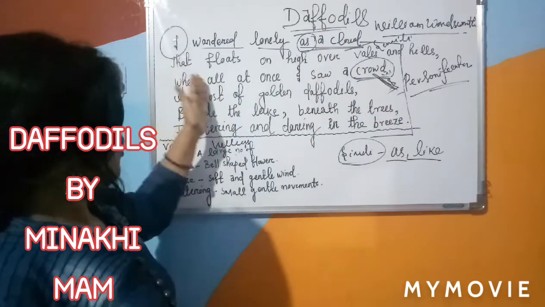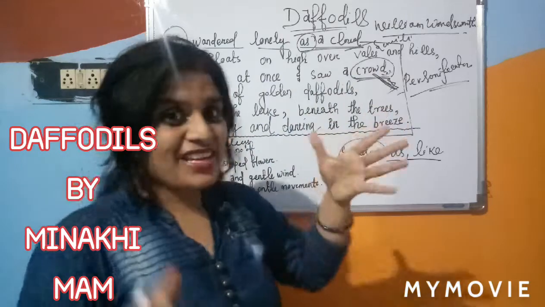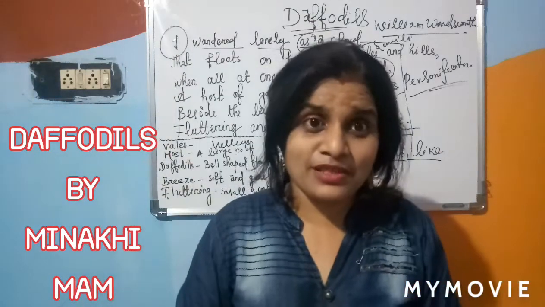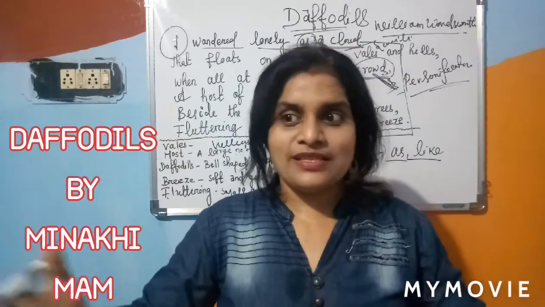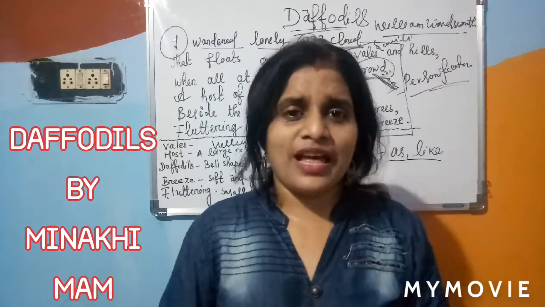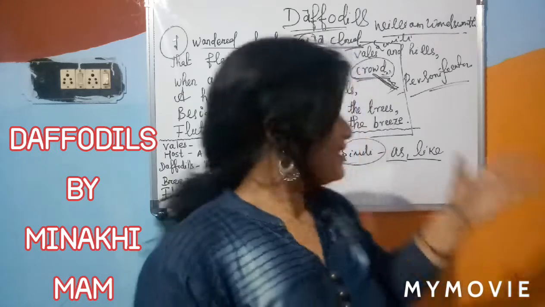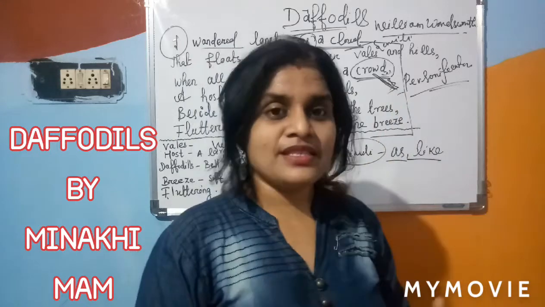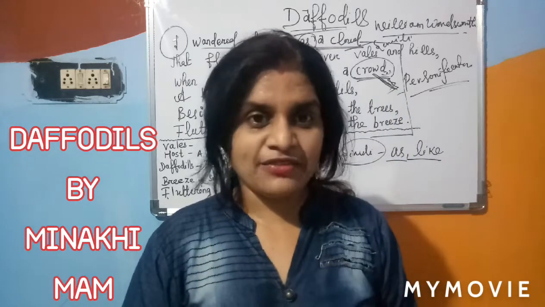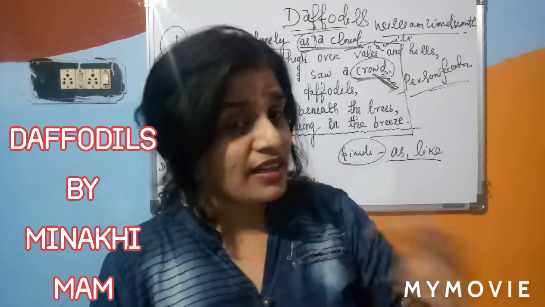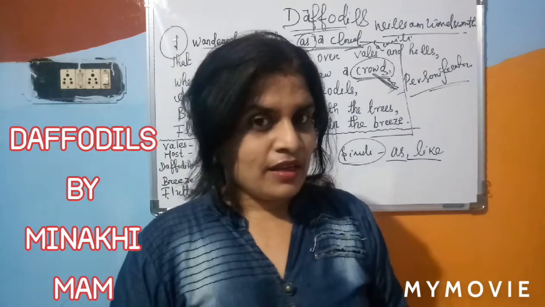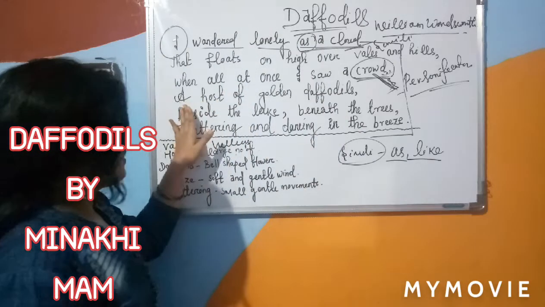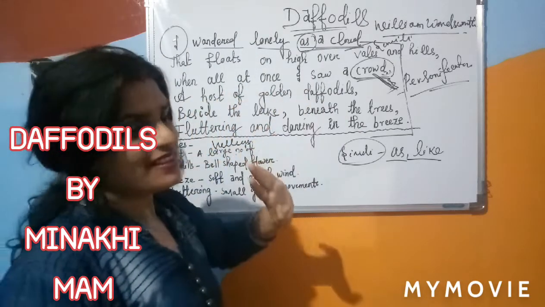So when all at once I saw a crowd, it means when he saw the group of flowers, the bunch of flowers, lots of flowers with no limitation, he compared them to a crowd. Is it clear?